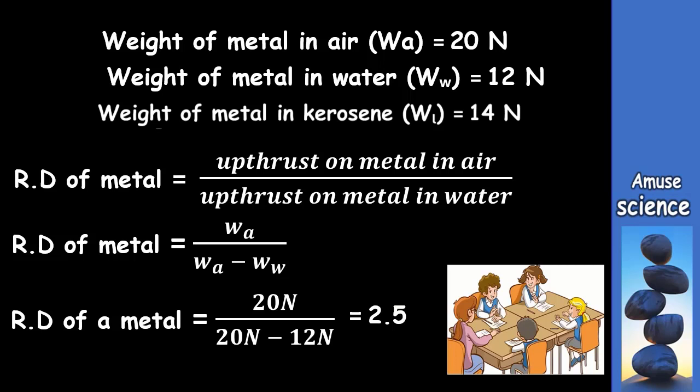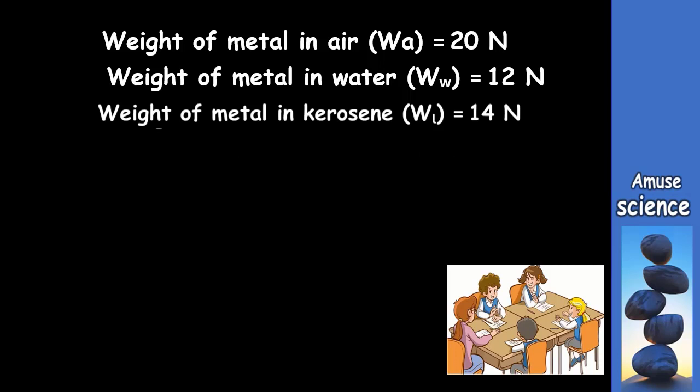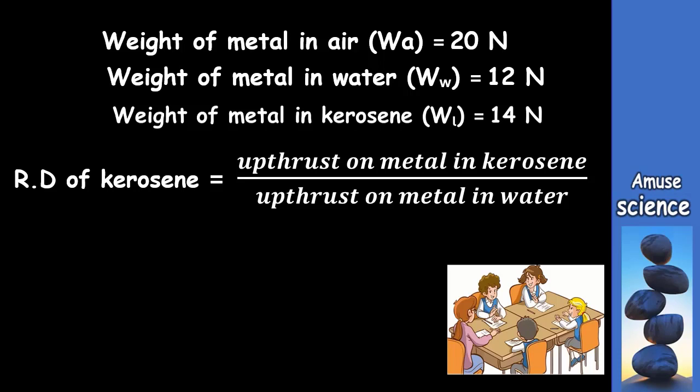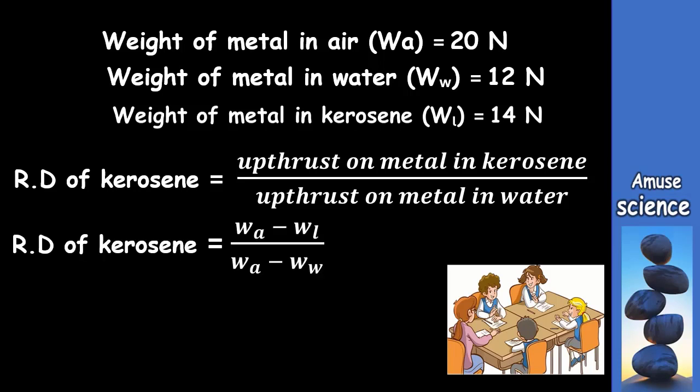Now the second part is asking us to find the relative density of kerosene, which is the liquid. So here, the relative density of kerosene will be equal to upthrust of the metal in kerosene divided by upthrust on the metal in water. Writing it in symbols, we are going to have WA minus WL divided by WA minus WW.